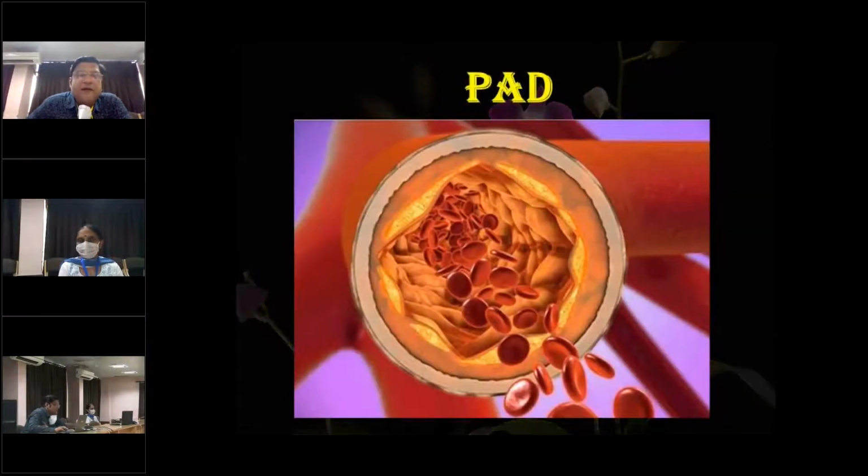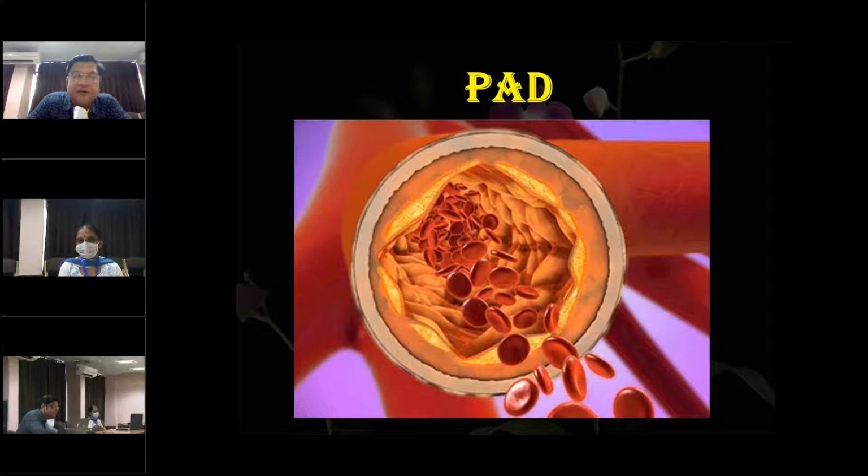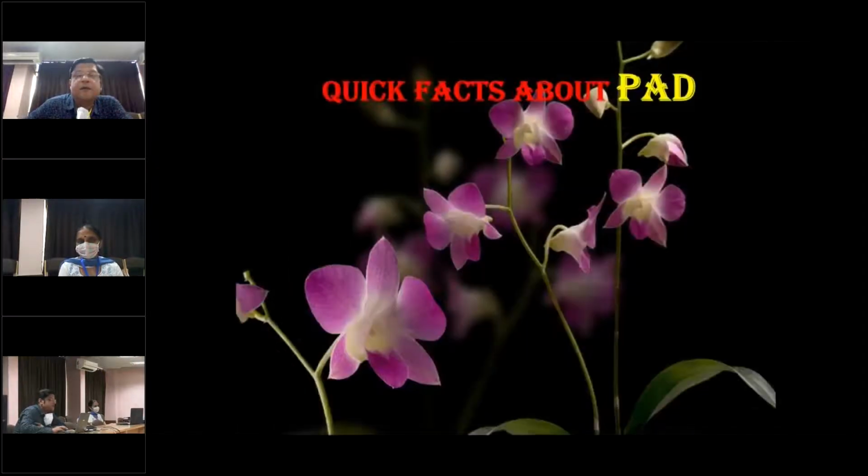Now, what is PAD? PAD stands for peripheral arterial disease, and you can see that PAD is secondary to atherosclerotic disease and is currently the leading cause of mortality and morbidity in Indian patients. You can see the peripheral arterial disease just ruins the arteries.